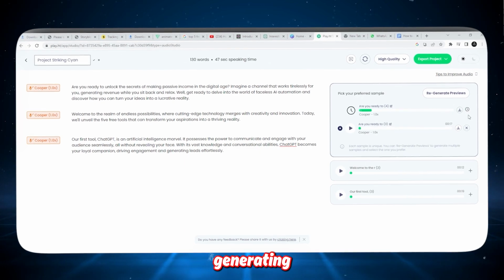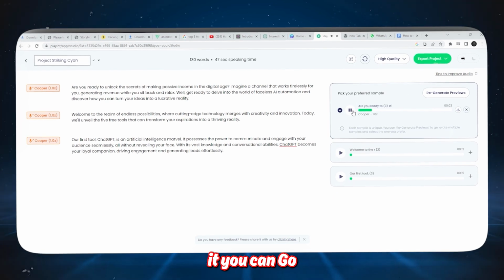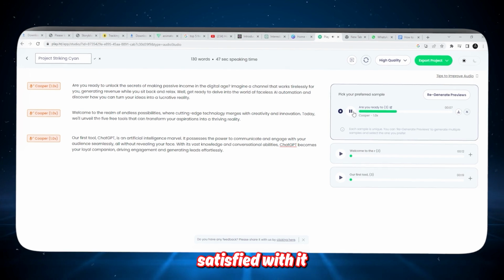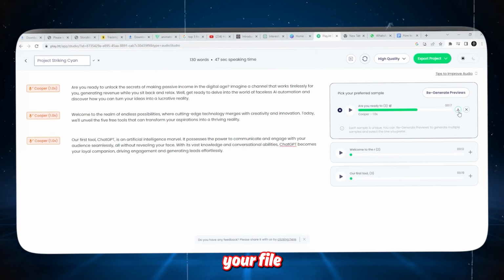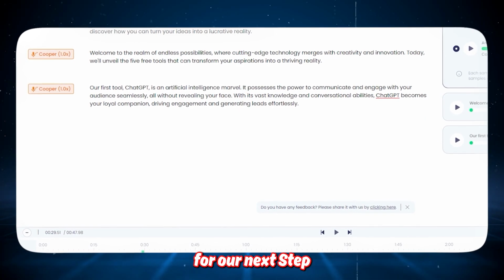Once it's done generating, click the play button and review the voice. If you don't like it, you can go through the process we did earlier and make some adjustments. Once you're satisfied with it, click the button to download your file. It'll download a WAV file, but don't worry, it's still good for our next step.